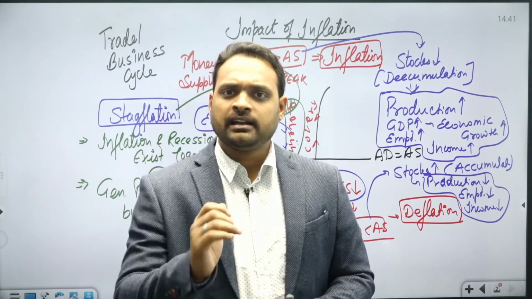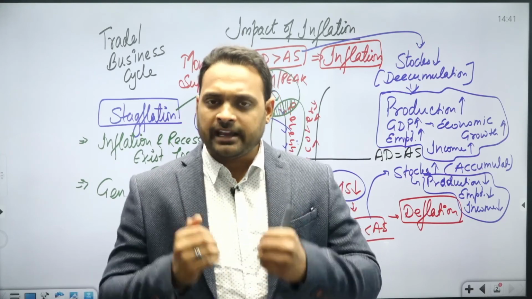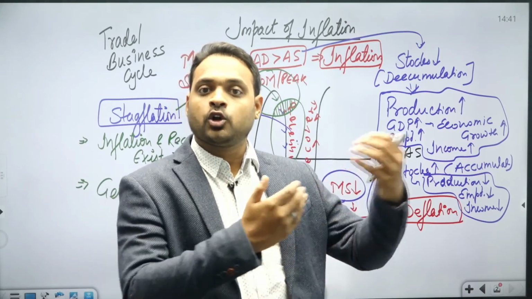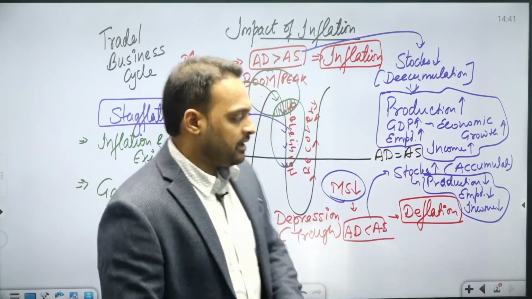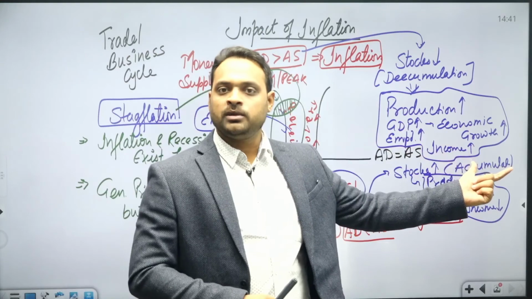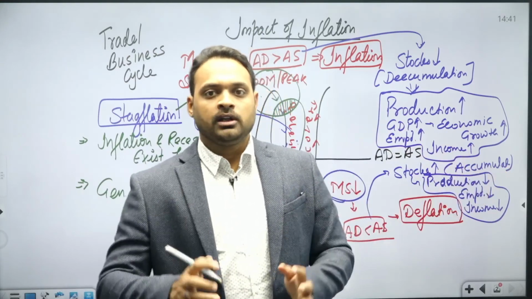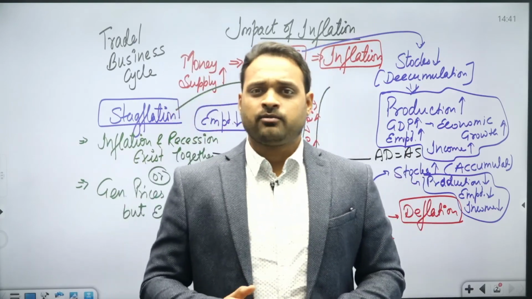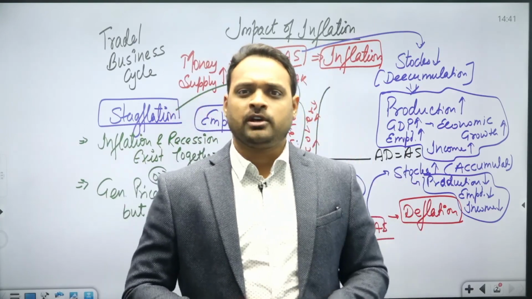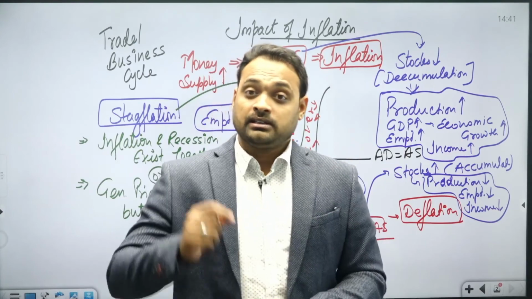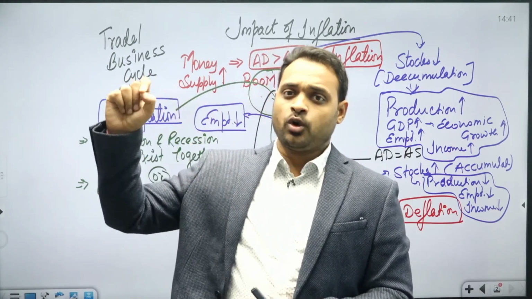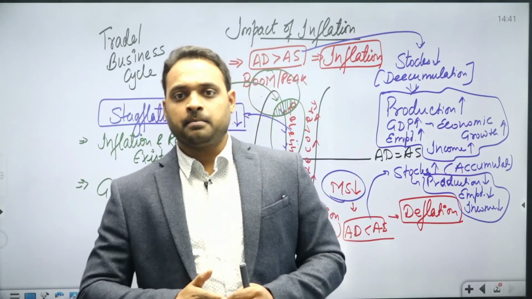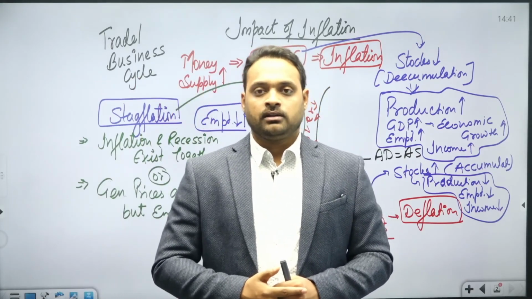As I said, if there is inflation, the economic growth would be there. But when I'm talking in a very subjective manner about stagflation, I can say that stagflation is a very complicated phenomenon or situation in the economy where the rate of increasing prices is much more than the rate of economic growth. So this is the impact of inflation over the nation.